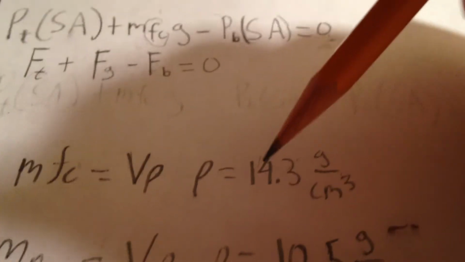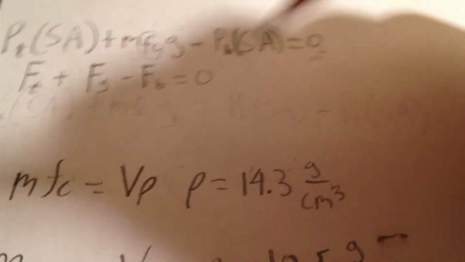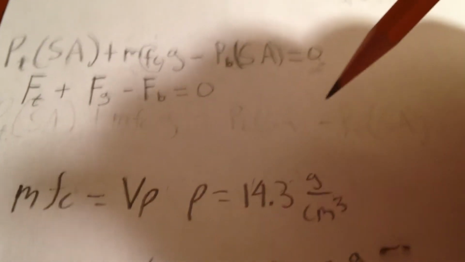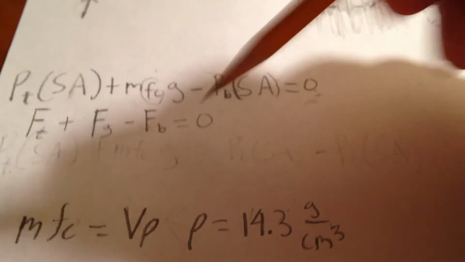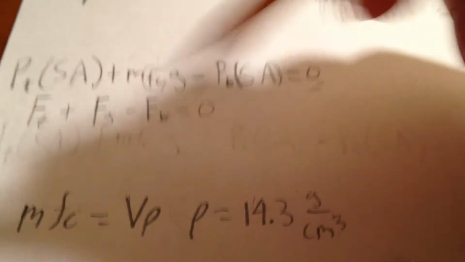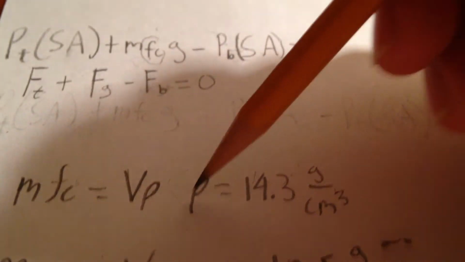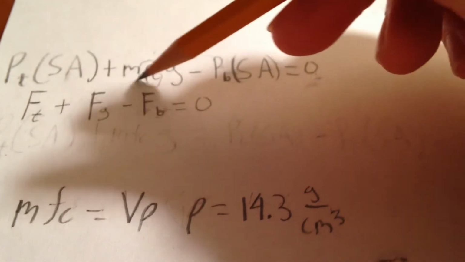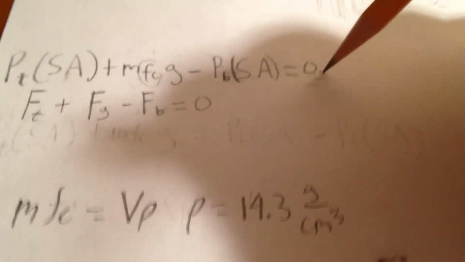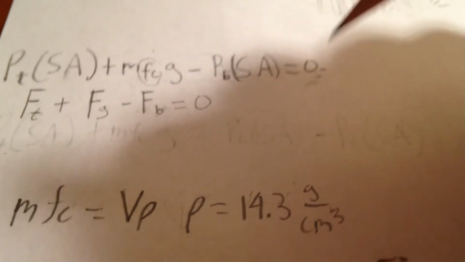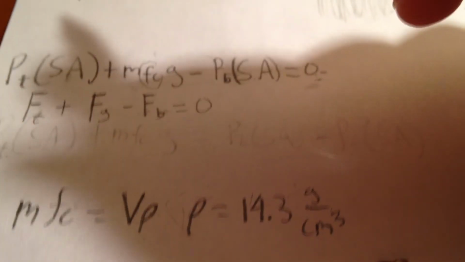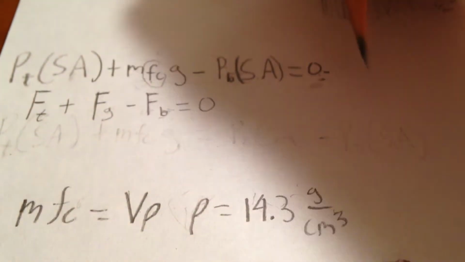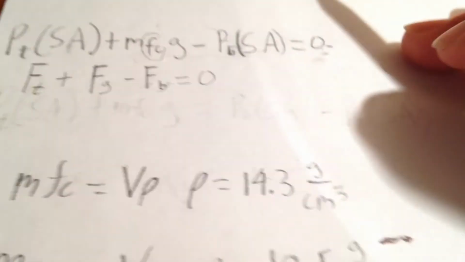So if the density is less than the density of the medium, the force is going to push up, because we already put the negative forces as up and positive forces down. But if the density is greater, this whole side of the equation is going to be bigger than 0, and it'll sink because there's going to be a positive net force on it, and we showed positive forces pushing down.